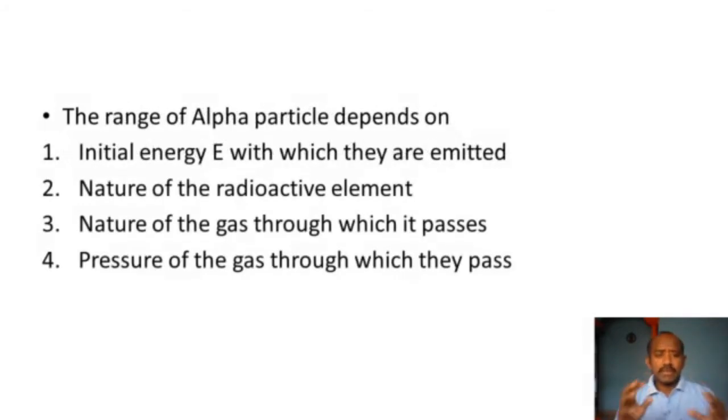The range of the alpha particle depends on the initial energy with which it is emitted. Second, the nature of the radioactive element, the nature of the gas through which it passes, and the pressure of the gas through which it can pass.